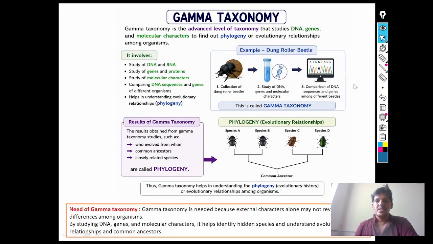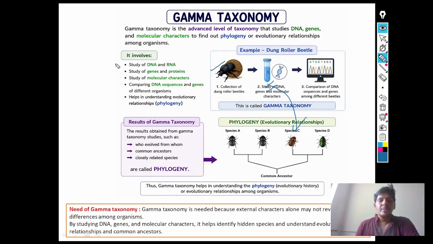See in this image, gamma taxonomy is the advanced level of the taxonomy that studies DNA, genes, and molecular character to find out the phylogeny or evolutionary relationship among organisms.